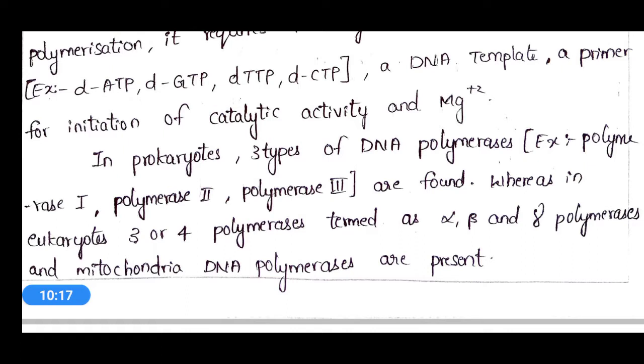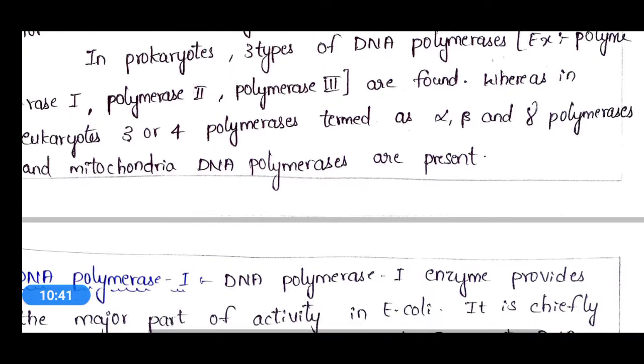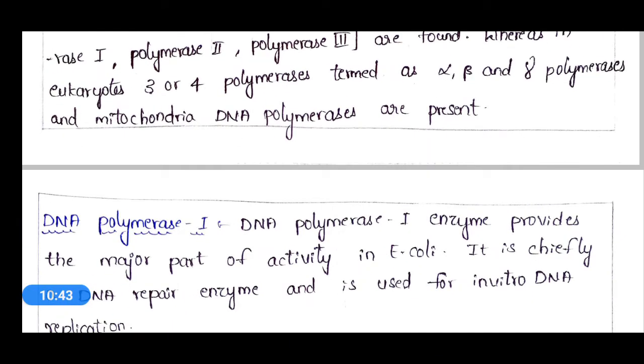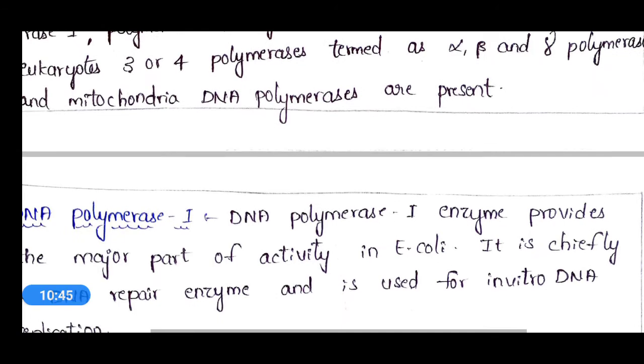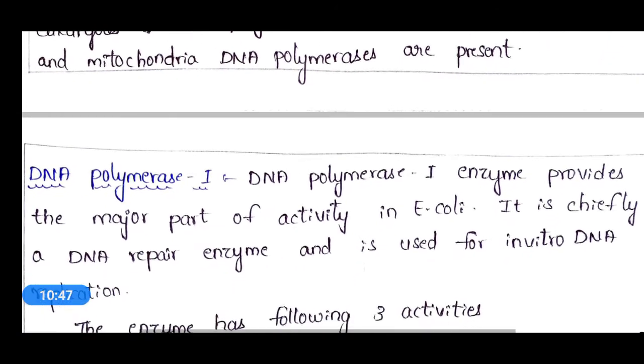So whereas in prokaryotes, DNA polymerase 1, DNA polymerase 2, DNA polymerase 3 are present, and in eukaryotes, alpha DNA polymerase, beta DNA polymerase, gamma DNA polymerase, and mitochondria DNA polymerase. These are the 4 types of DNA polymerases that we see in eukaryotes. Okay. Now let's see about these types of DNA polymerases. Firstly, let's start with DNA polymerase 1.